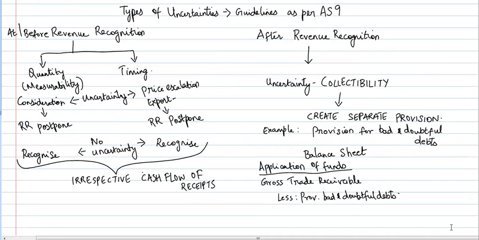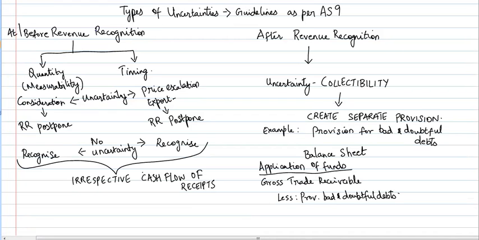The standard discusses the types of uncertainties in this particular AS9. So what is it? Let us bifurcate it into two. At or before revenue recognition. That is, we have not even considered this particular revenue in our books. We have not yet considered it, the contract has been entered, that's it.